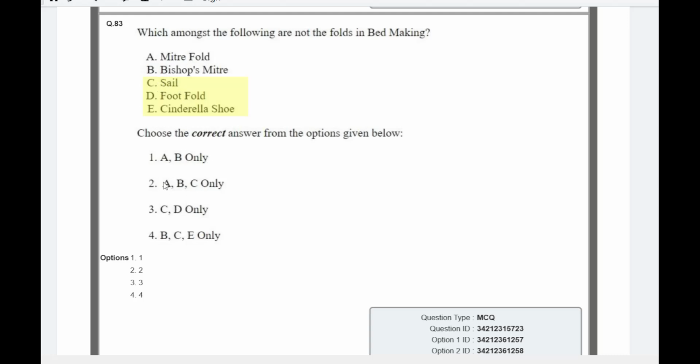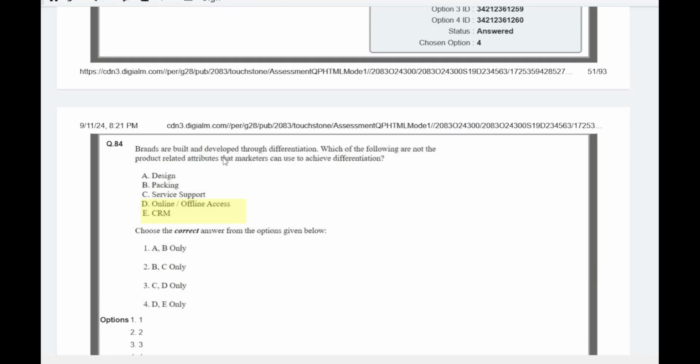So C is available in all the options 2, 3, and 4. So they got eliminated. So you can mark the answer as 1, A and B only. And that's the right answer for this question.